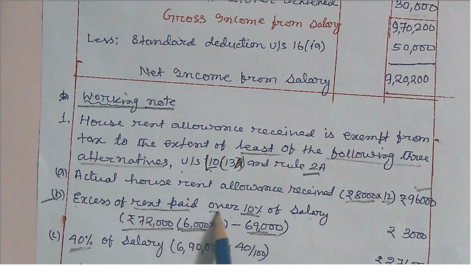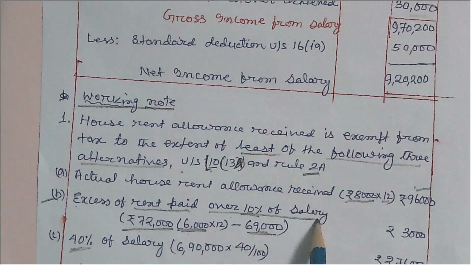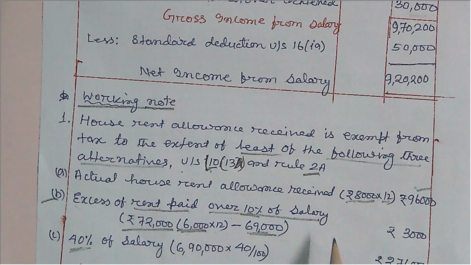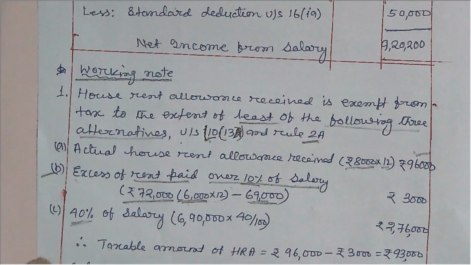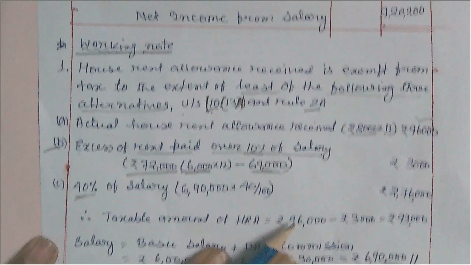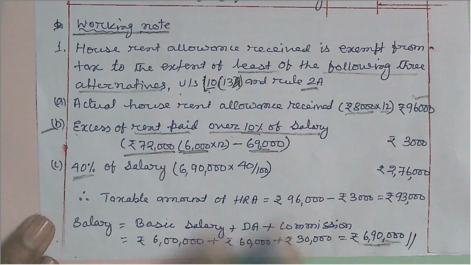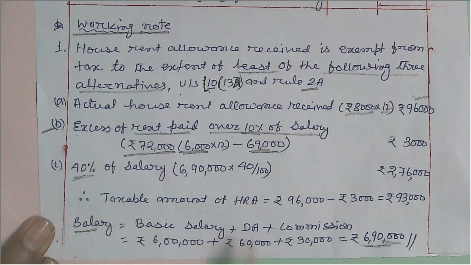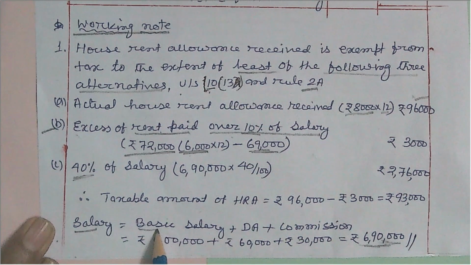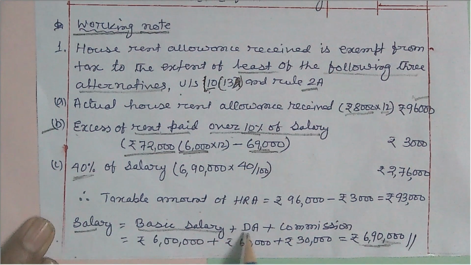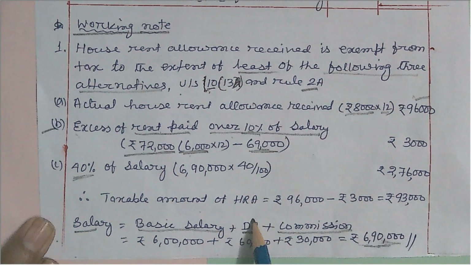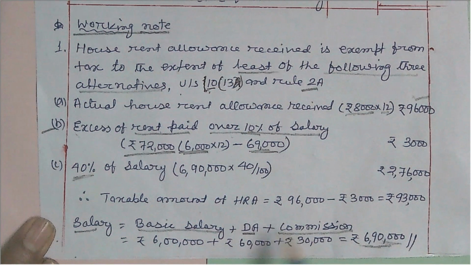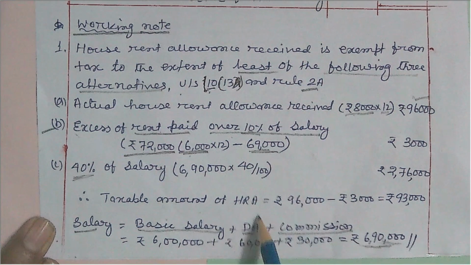And what is the amount of 10% of salary? For the purpose of house rent allowance, salary means basic salary plus dearness allowance plus commission. Dearness allowance will be taken only if it is part of salary.